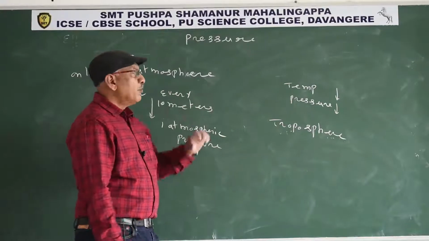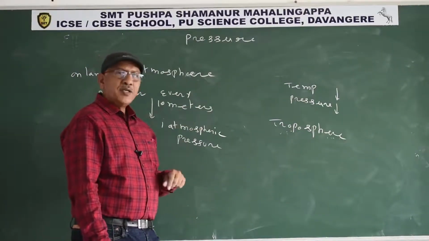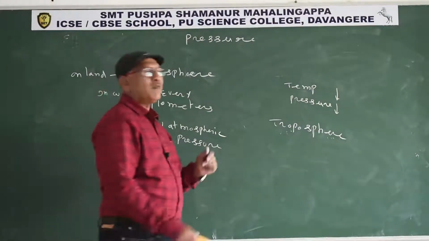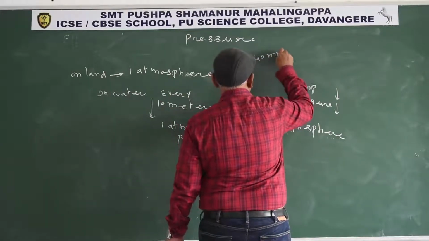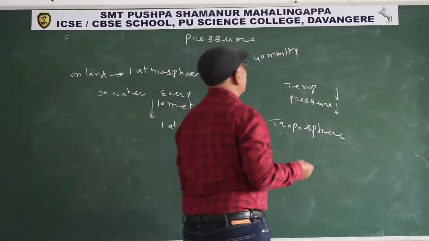In first year we discussed that the hemoglobin binding capacity depends upon the partial pressure of oxygen. What is partial pressure? Pressure of a gas in a mixture of gases is known as partial pressure. In tissues, partial pressure of oxygen is 40 mmHg.